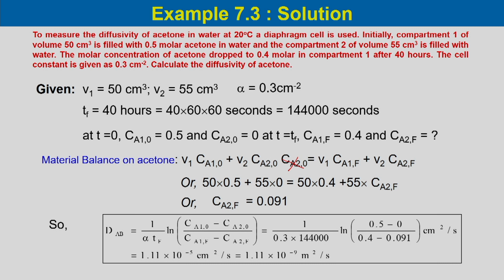Now, all other values are known. If we substitute over here in this equation, DAB would be equal to 1 by alpha Tf times ln of (Ca1 naught minus Ca2 naught) divided by (Ca1f minus Ca2f). If we substitute those values, it would be equal to 1.11 into 10 to the power minus 9 meter square per second.